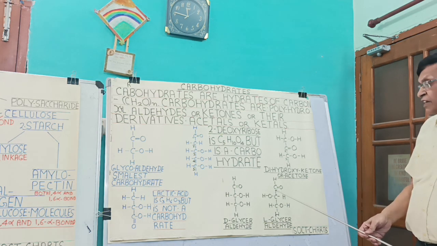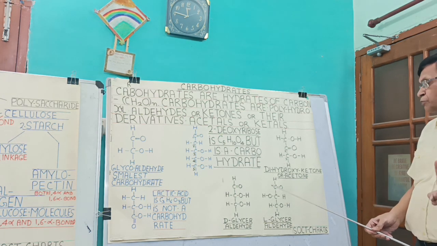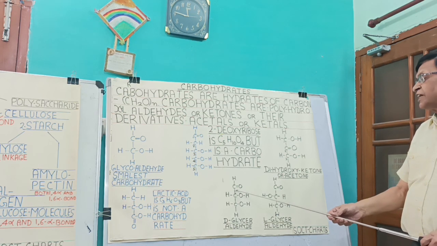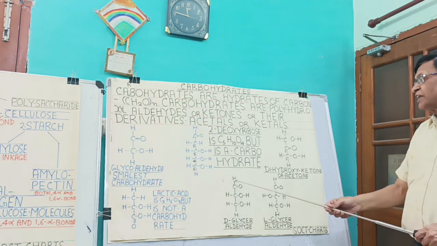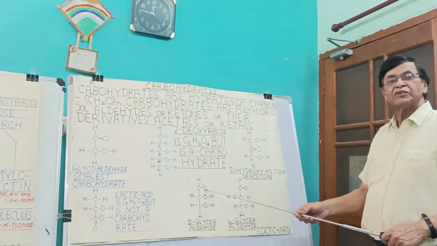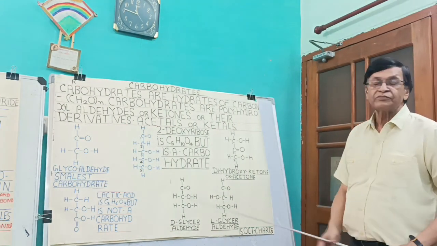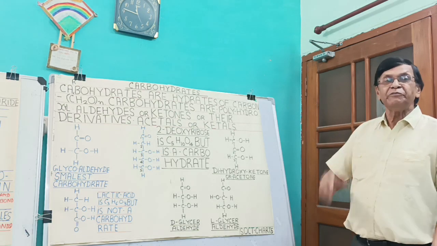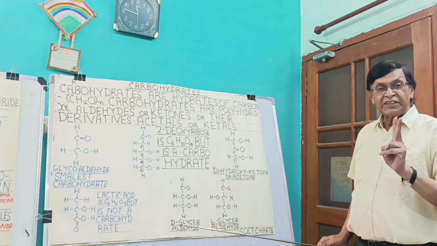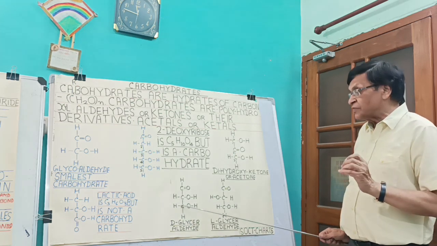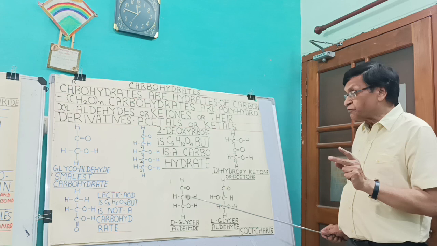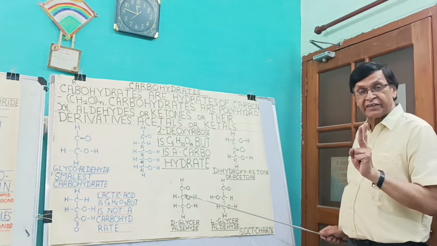Its isomer, another 3 carbon compound, is glyceraldehyde, in which we have one hydrogen and an oxygen attached with the carbon. Here we may have two isomers, and this isomerism is decided from the terminal end, not from the end of the functional group. Mind it.